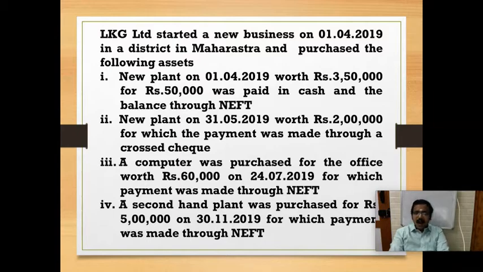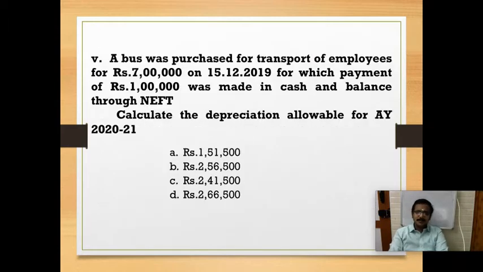A computer was purchased for the office worth rupees 60,000 on 24/7/2019, for which payment was made through NEFT. A second hand plant and machinery was purchased for rupees 5 lakh on 30/11/2019, for which payment was made through NEFT. And fifth, a bus was purchased for transport of employees for rupees 7 lakh on 15/12/2019, for which payment of rupees 1 lakh was made in cash and the balance by NEFT. Calculate the depreciation allowable for assessment year 2021.